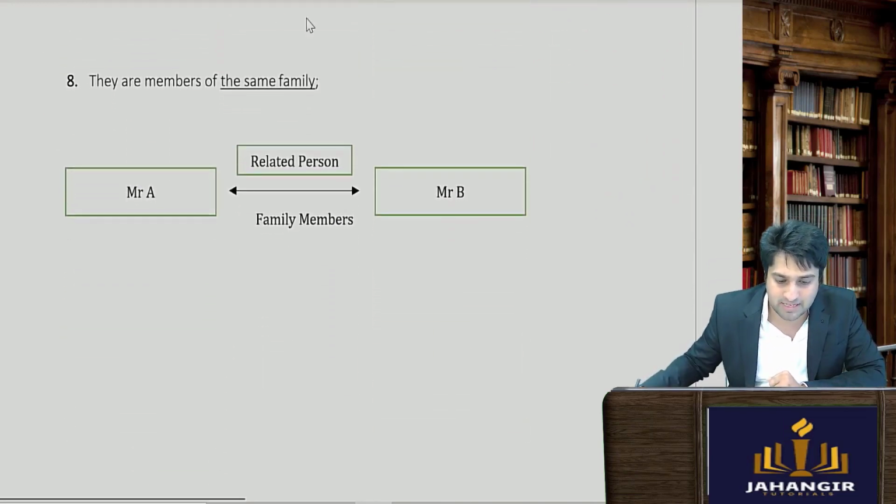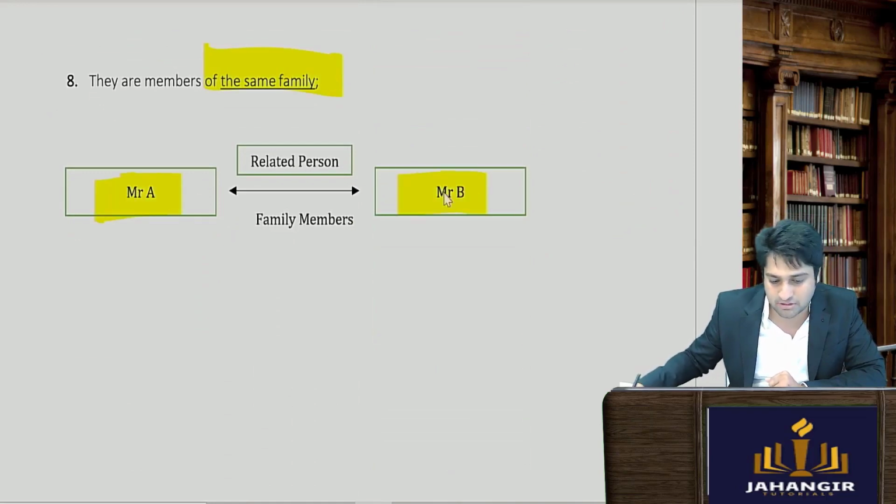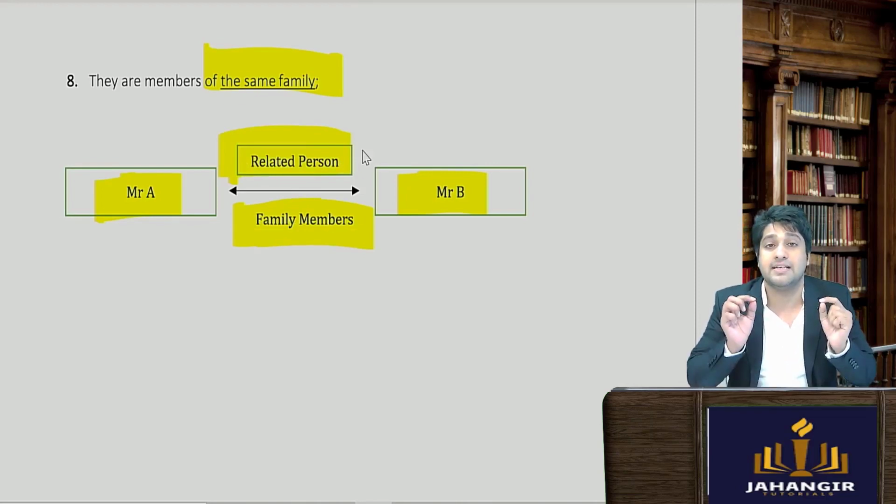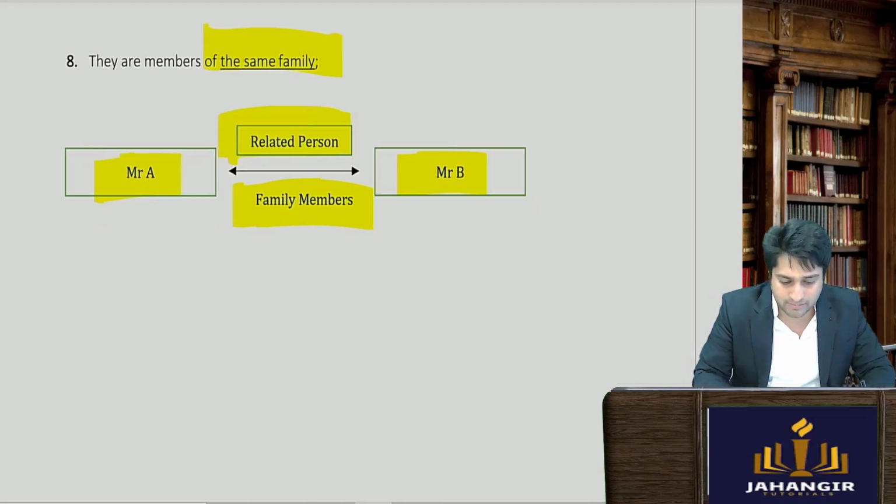They are members of the same family. Common sense. Mr. A and Mr. B, if they are family members, they are deemed to be related with each other. So these are the 8 points all you need to know properly, especially the 25% point.